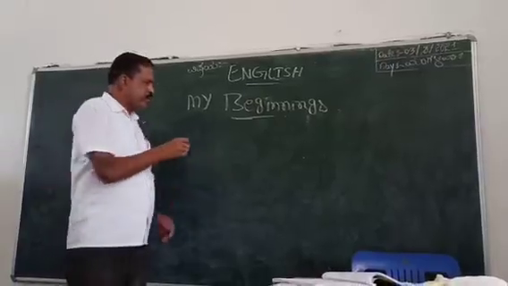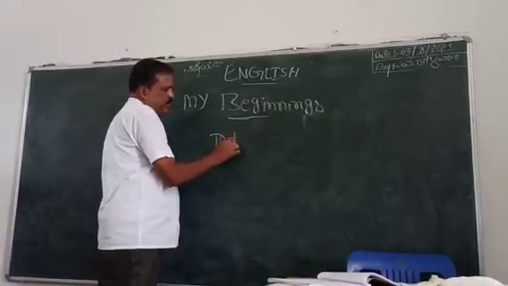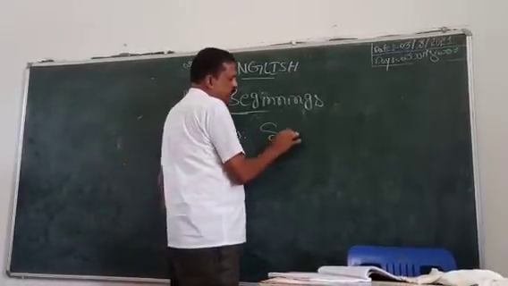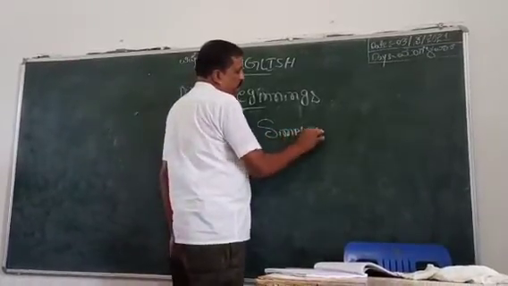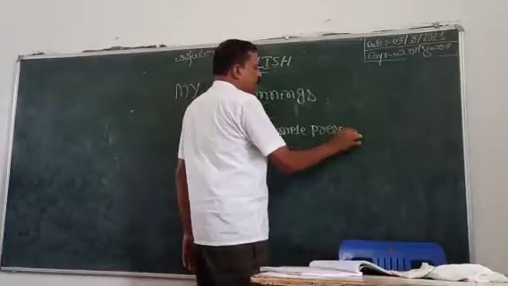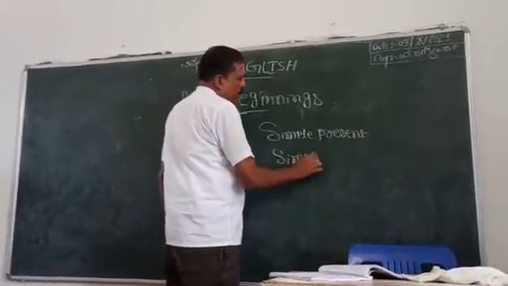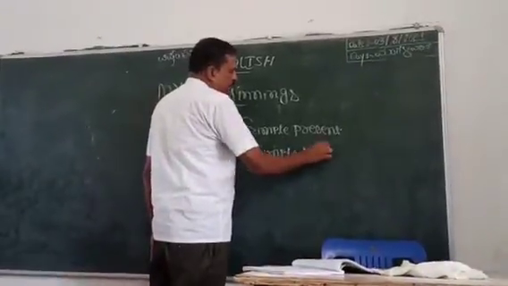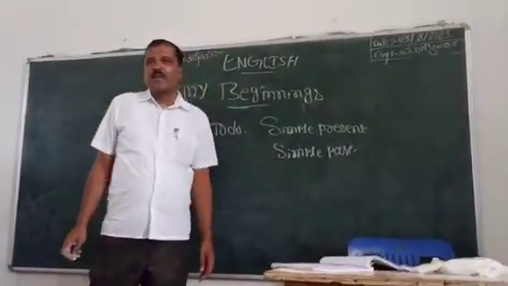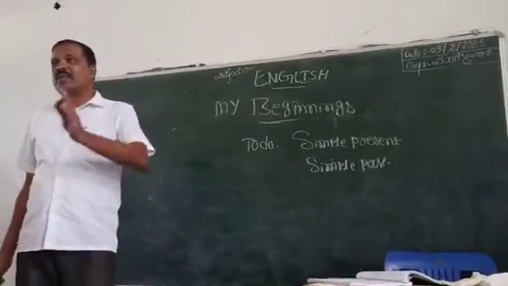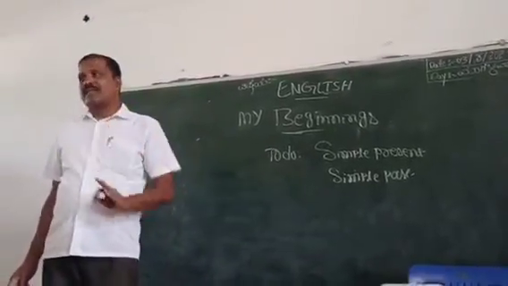Here, the to do form is used in simple present tense and simple past tense.